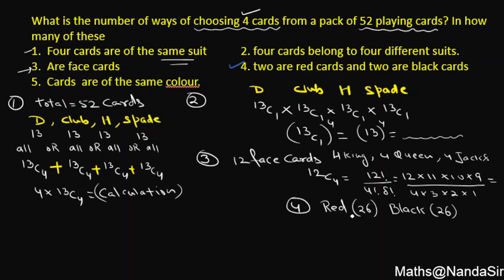So out of this red, 26 red, I require only 2 cards. How many cards do we require of red color? 2 cards. And how many black cards do we require? Again 2 cards. It means this can be done in 26C2 multiplied by 26C2.